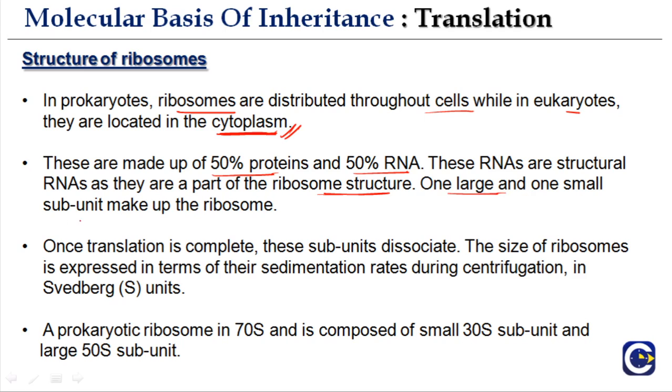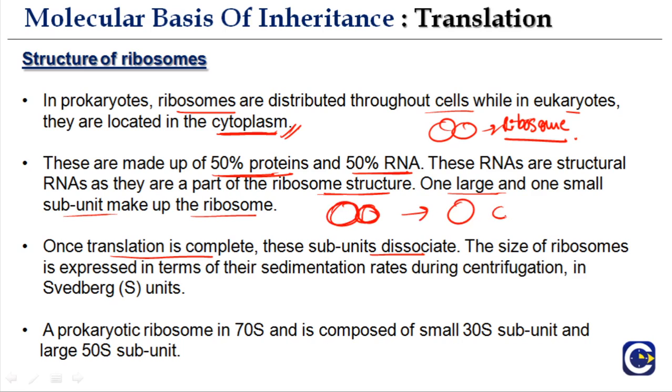One large and one small subunit make up the ribosome. So a ribosome always has two subunits, both in prokaryotes as well as in eukaryotes, and one large and one small subunit result in the formation of a ribosome. Okay, and these are made up of 50% protein and 50% RNA. Once translation is complete, these subunits dissociate. So they come together for the process of translation, and once translation is over, they dissociate.